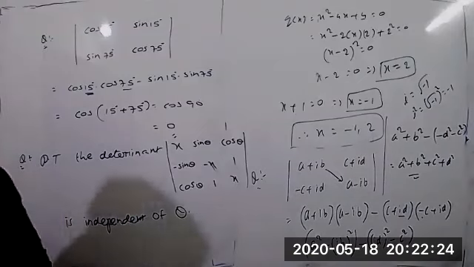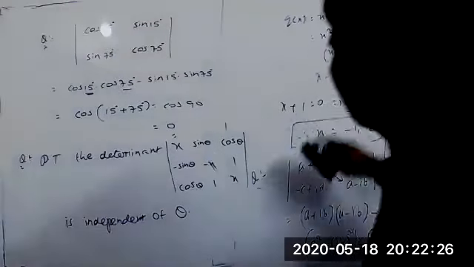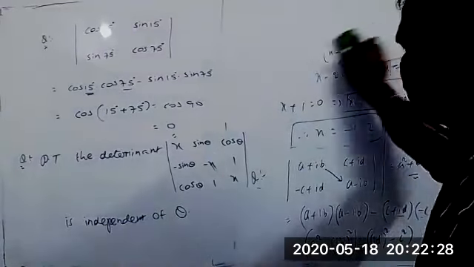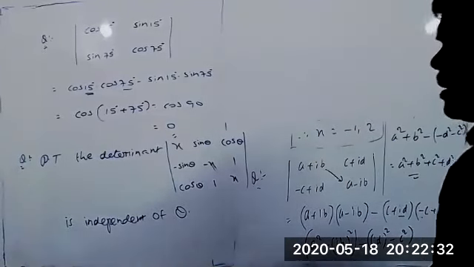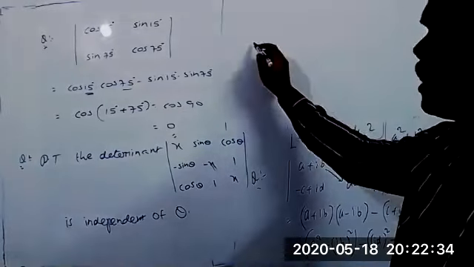So find the determinant also. Find the determinant along the first row.